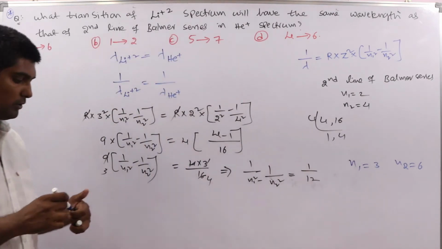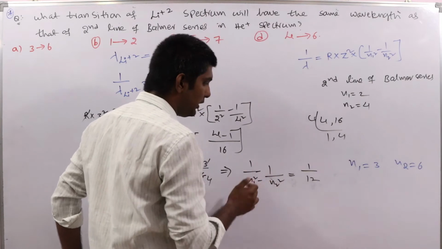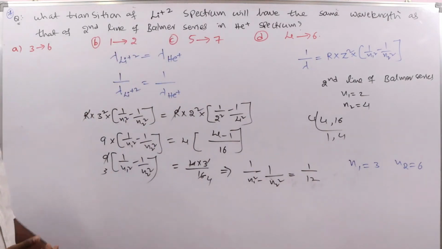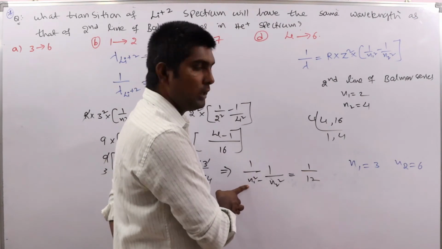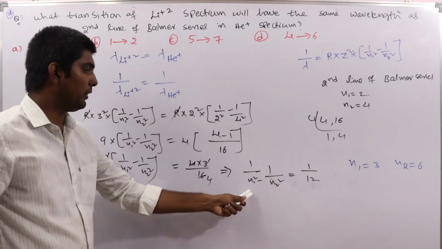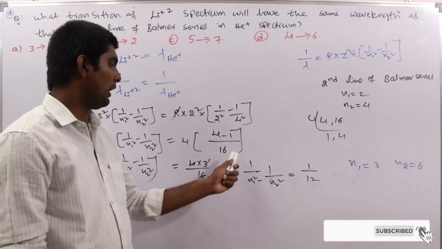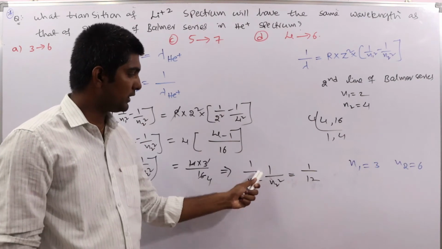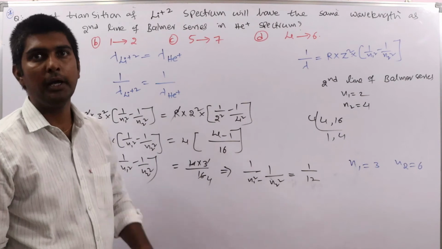Okay, when N1 equal to 3 and N2 equal to 6, 1 by N1 square minus 1 by N2 square will be equal to 1 by 12. Suppose you take here 3 square is 9. That you can do yourself. Clear? So 1 by 9 minus 1 by 36, LCM will be 36. After simplification we get 3 by 36, that is nothing but 1 by 12.